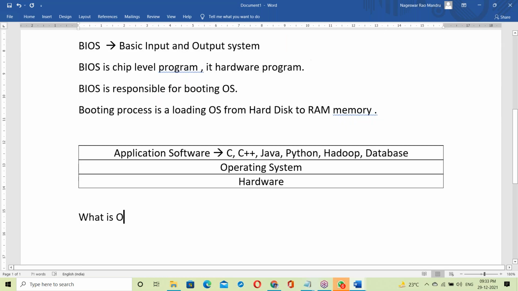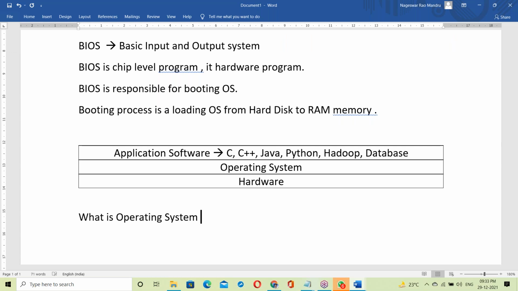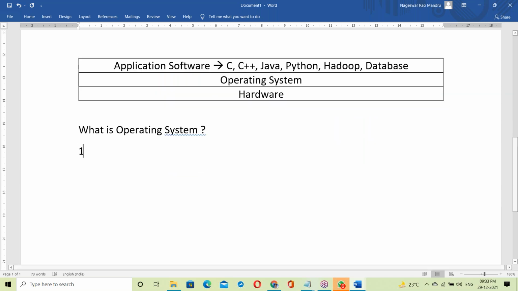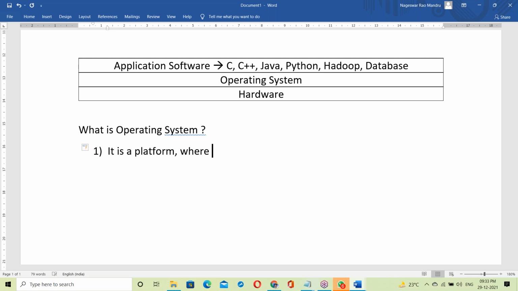So what is operating system? Now the question is, what is operating system? Simply, it's a platform where we can run all the application softwares.